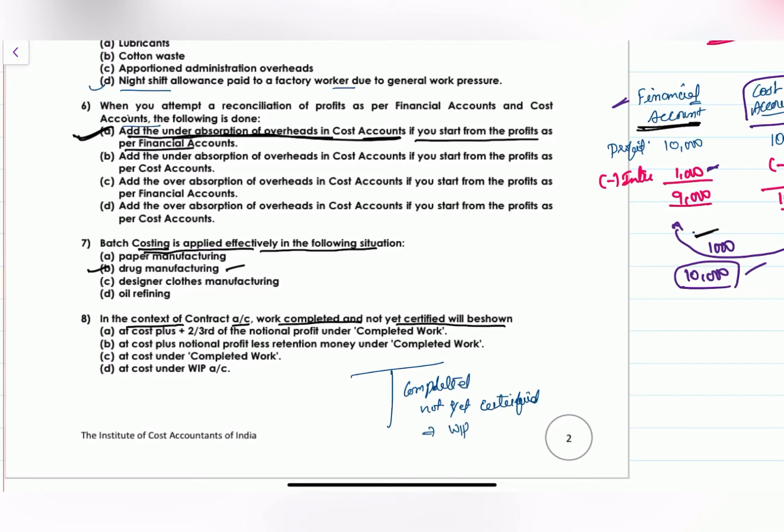Work is already completed but it is work in progress because it is not certified. It will be shown at cost only. If it is certified, then the profit element will be added. Until it gets certification, we will not say that it is completed or finished goods. We will say that it is a work in progress only, and we will show it at cost only. So the right answer is at cost under work in progress.